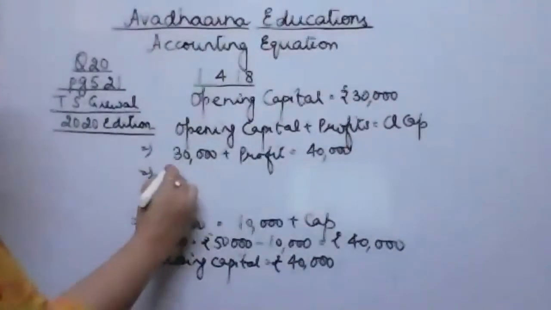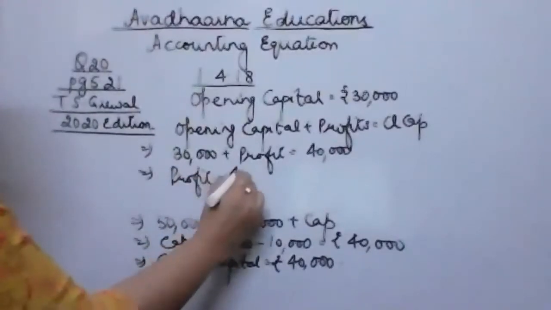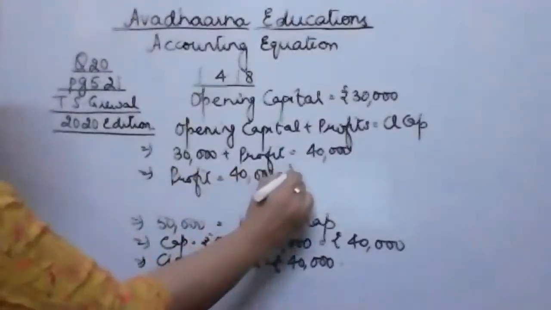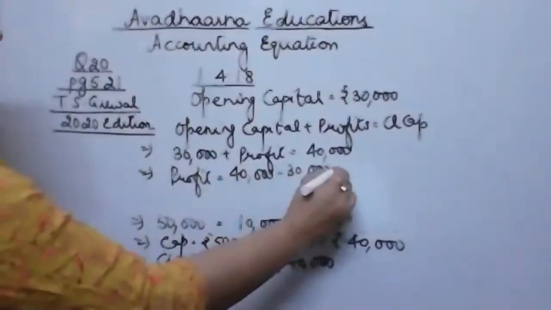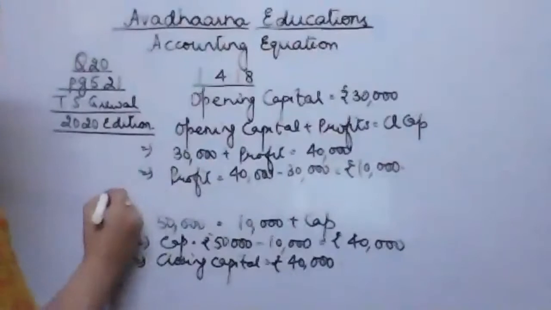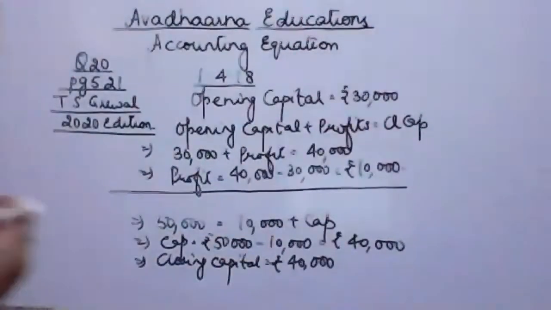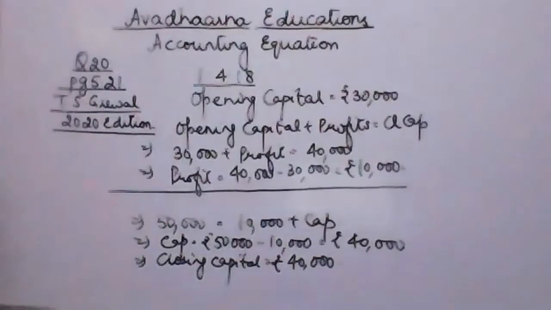So again, profit will be, let's take 30,000 on the right hand side. 40,000 minus 30,000, it is equal to rupees 10,000. So 10,000 is the profit earned during the year. I hope that the solution is clear to all of you.